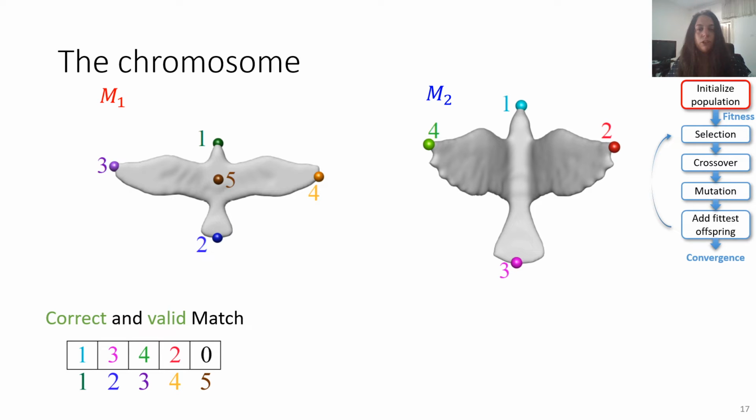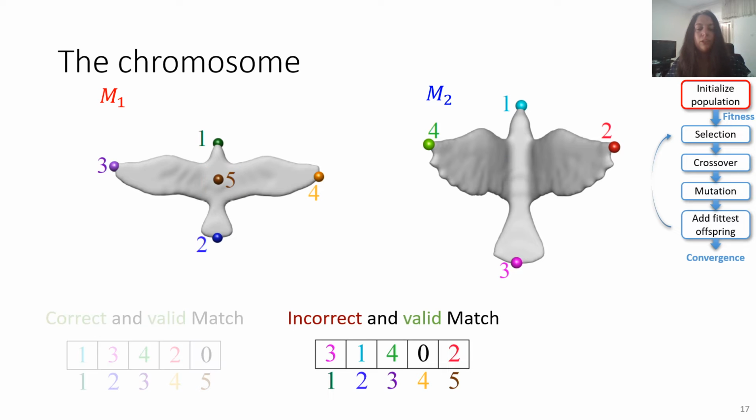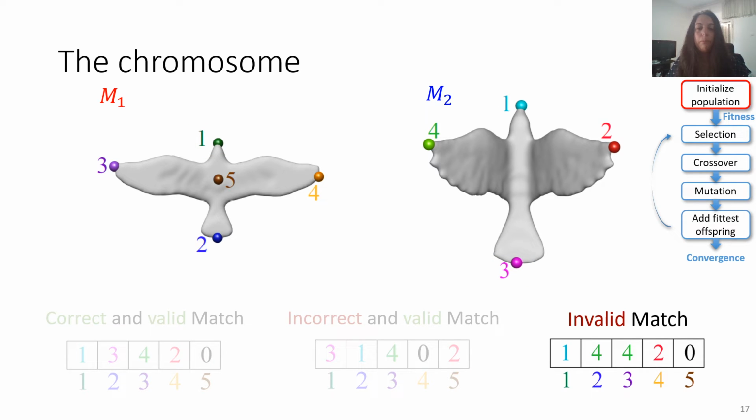The correct solution represents the desired semantic correspondence. Here, the two heads are matched, and the two tails are matched, and so on. The 5th landmark on the first shape has no matching landmark. The second chromosome is valid, but represents an incorrect match, because the head is mapped to the tail. The third is invalid, since it is not injective: 4 appears twice.